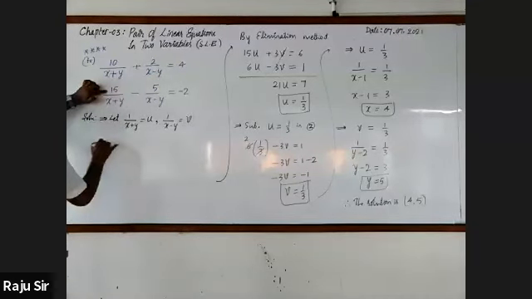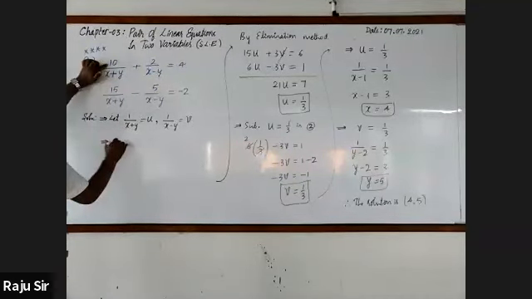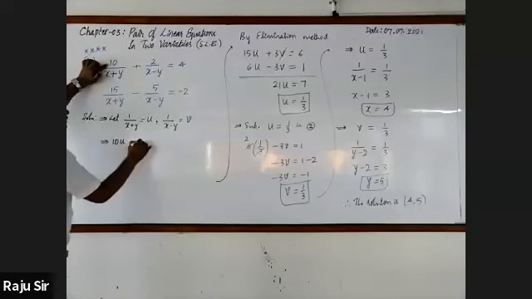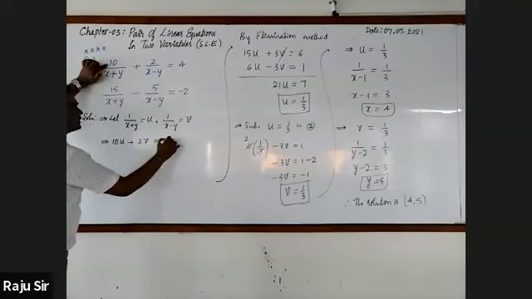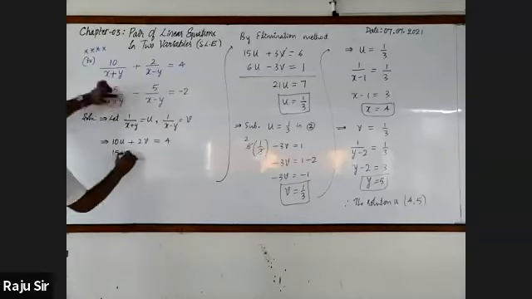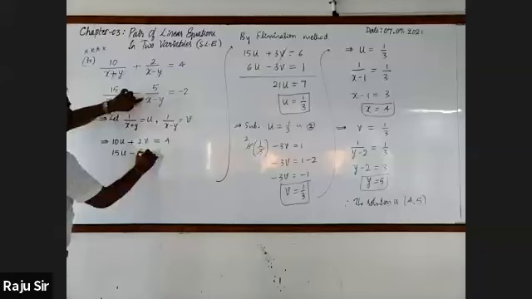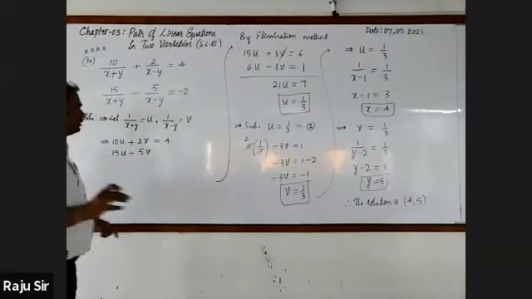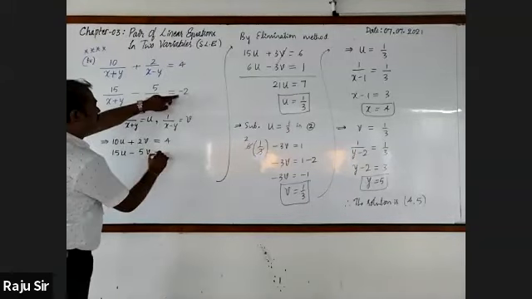So I can write the first equation as 10u plus 2v, this is equal to 4. Next, 15u minus 5v, it is equal to minus 2.